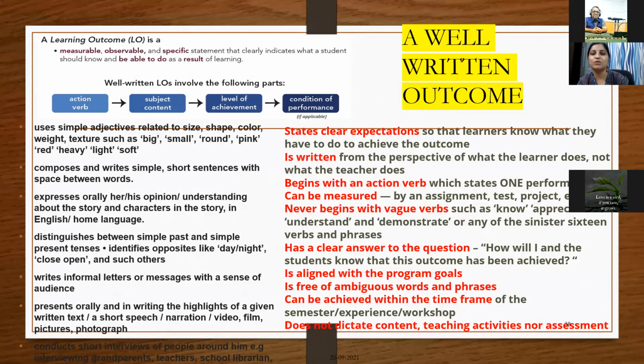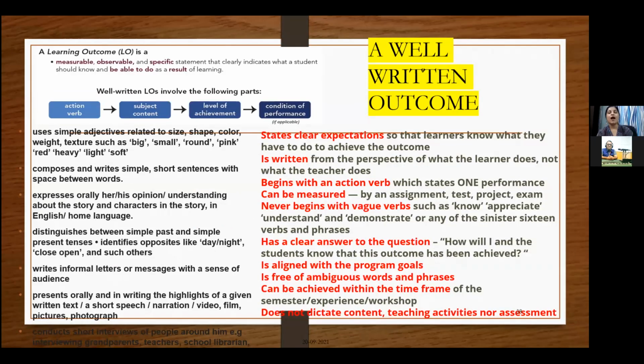So what does a learning outcome do? A learning outcome states clear expectations and is written from the perspective of a student and not from the perspective of a teacher, right? It has a clear answer to the question. It does not say, my students should be able to appreciate, or my students have understood the concepts well, or to understand the difference between black and white. I'm just giving an example.